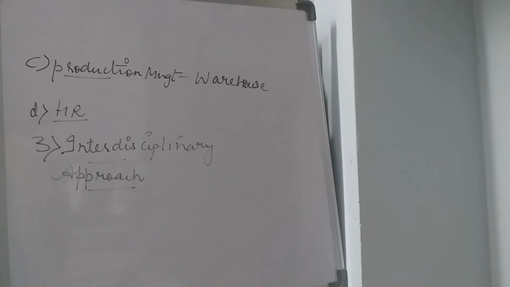So these subjects, each and every subject will have their own core and own style of doing the management. In mathematics, the department will have their own style of doing the management.